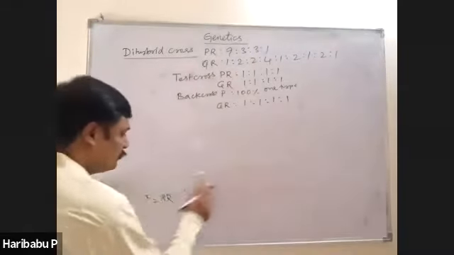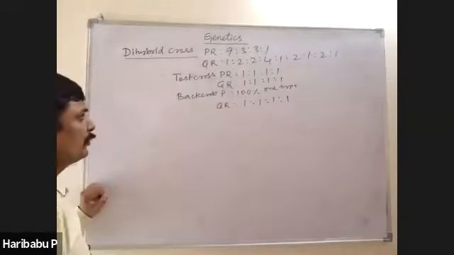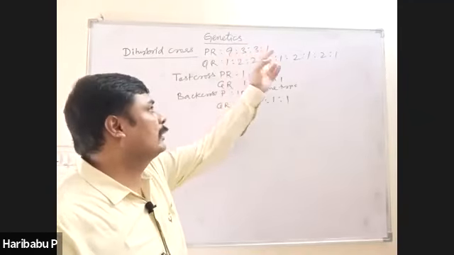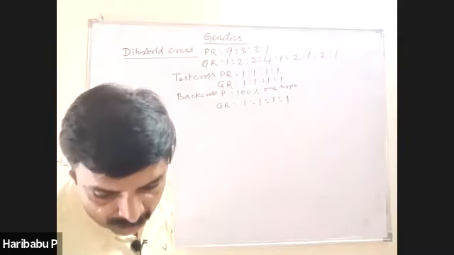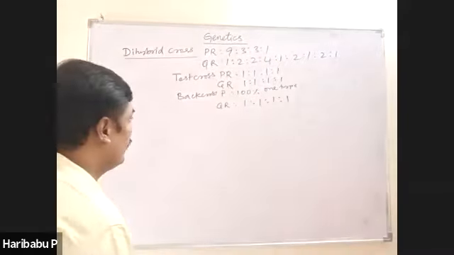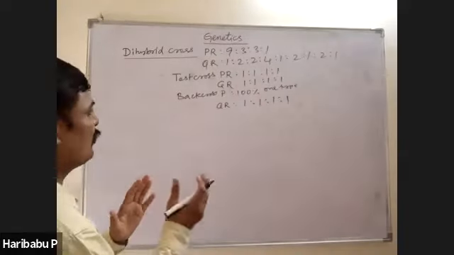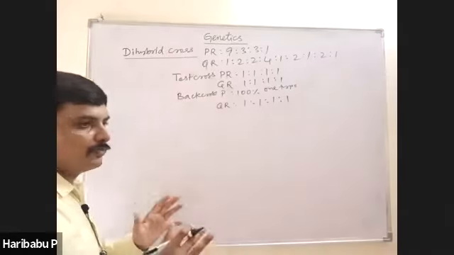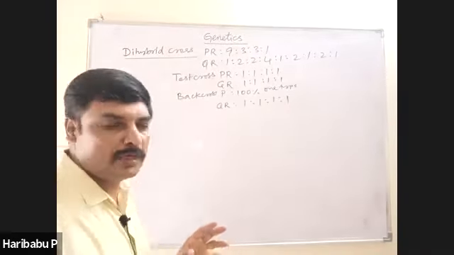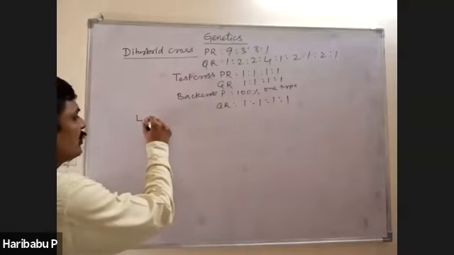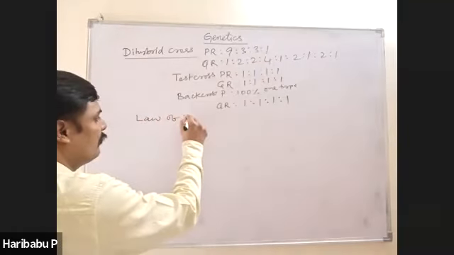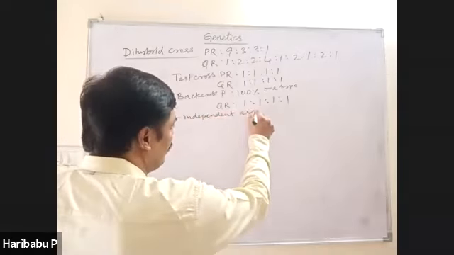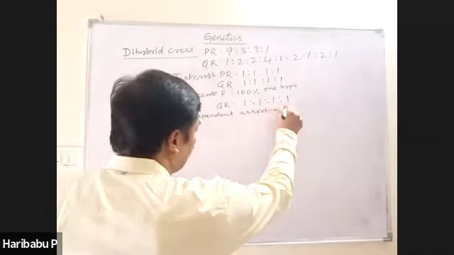And how many recombinants are produced? 2 types and 6. Parental types 2 types and 10. So while reading that one, you try to analyze the different aspects of that one. And then based on dihybrid cross, what law has been proposed? Law of independent assortment. Law of independent assortment was proposed by Mendel based on dihybrid cross.